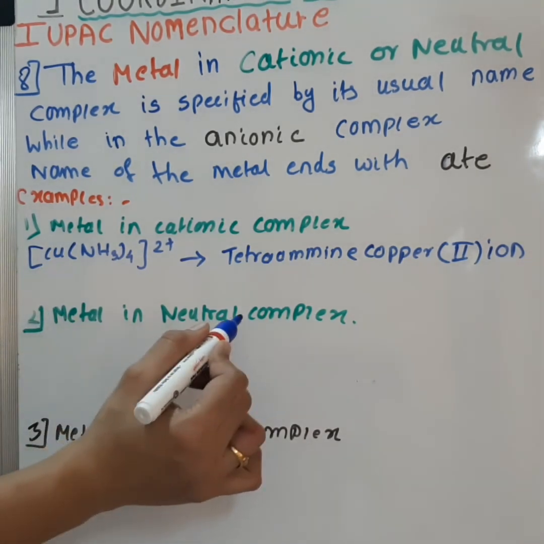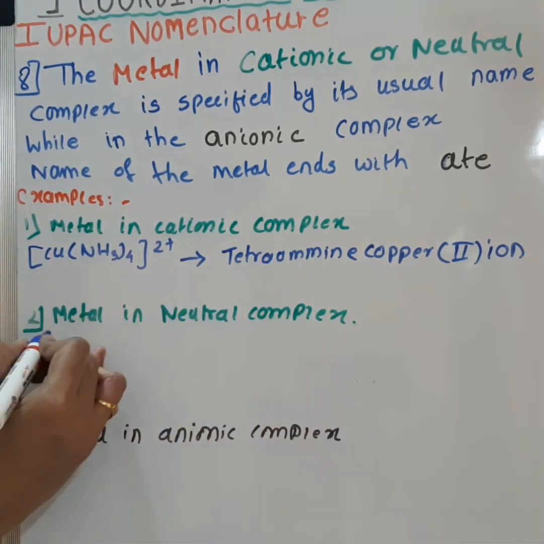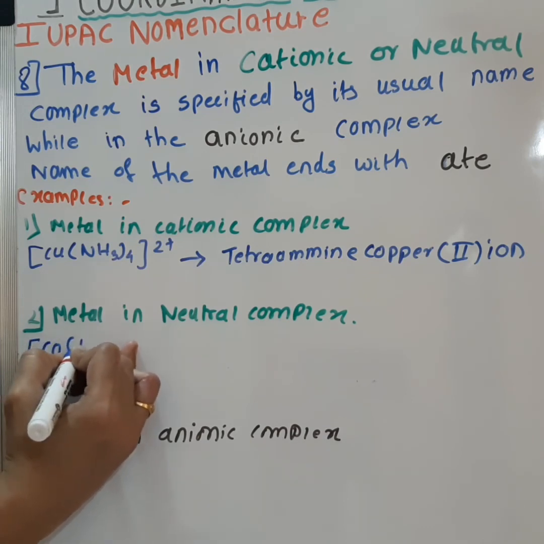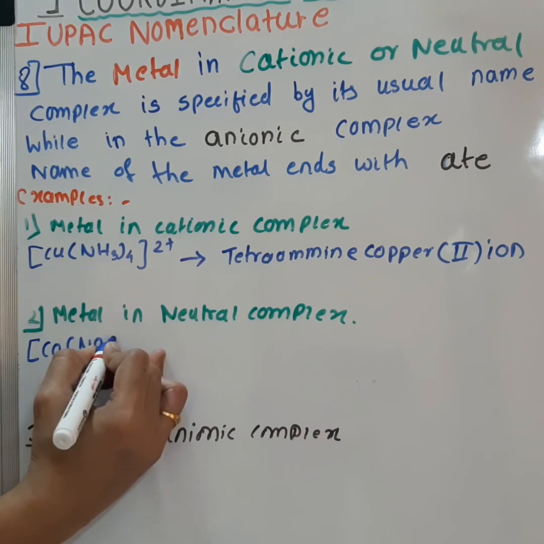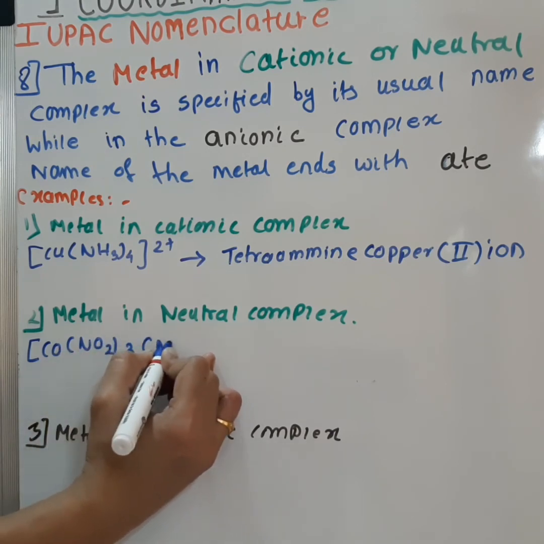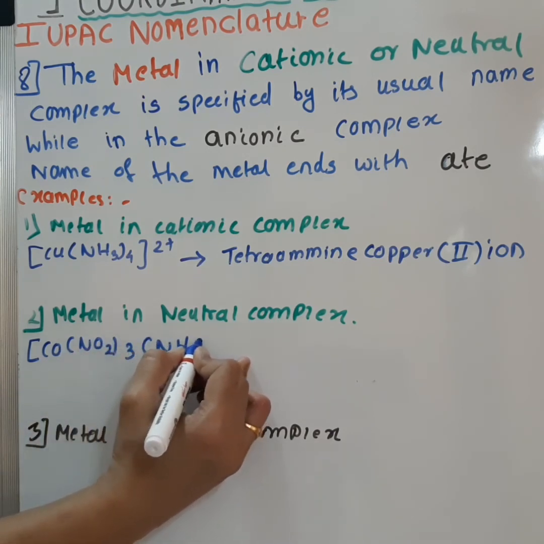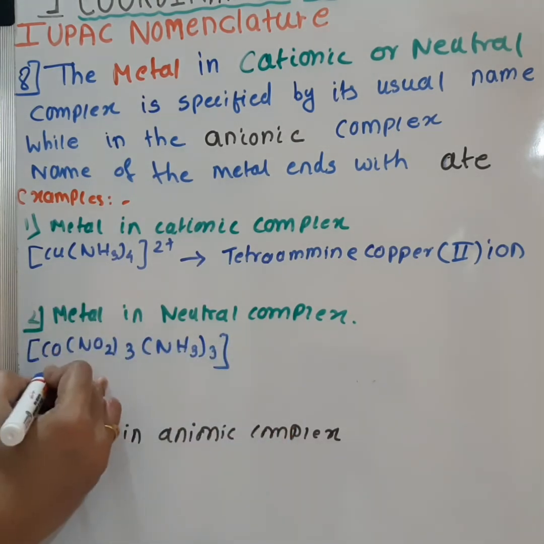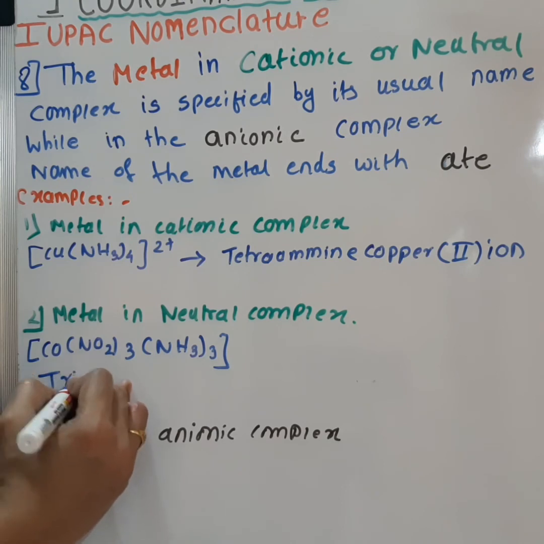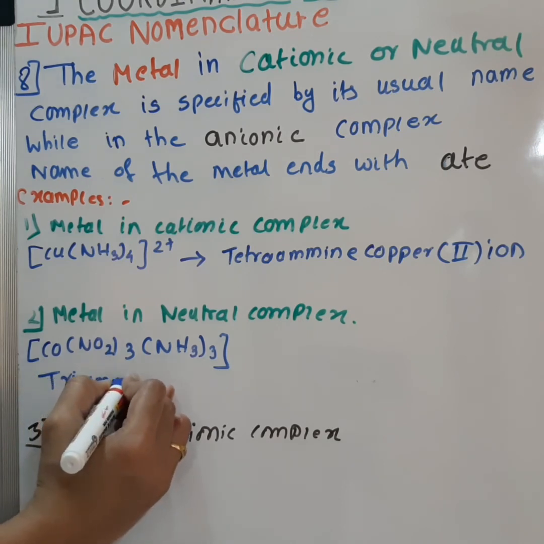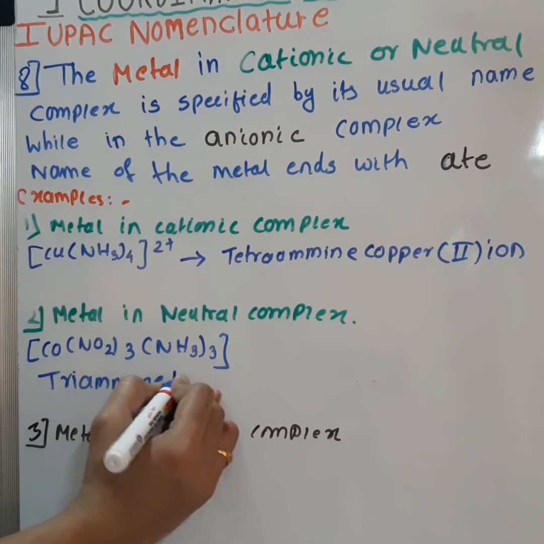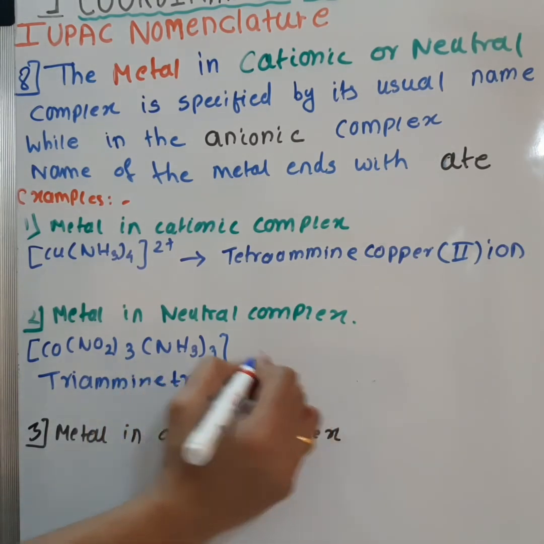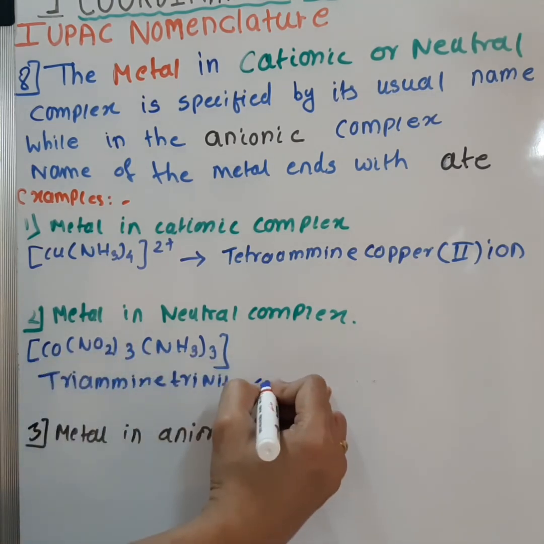So the name of the metal in a neutral complex, let's take one example, [Co(NO2)3(NH3)3]. So the name of this compound will be triamine trinitro. The metal will be cobalt.